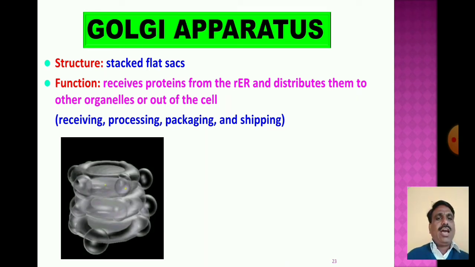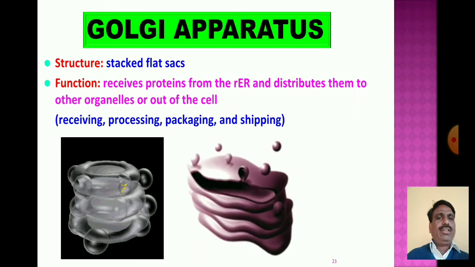These are the very significant functions of the Golgi apparatus.